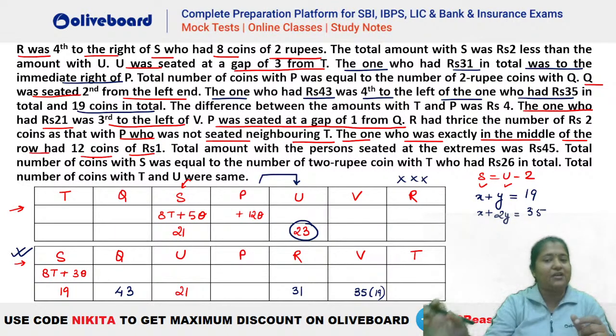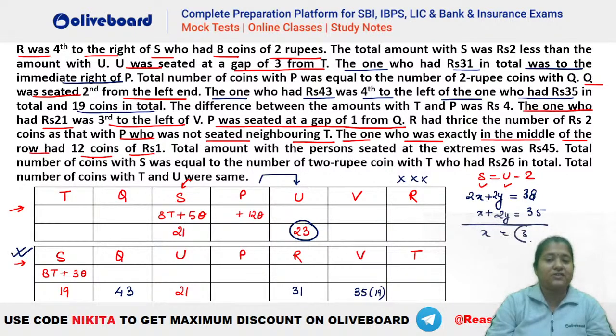So X plus 2Y will be equal to 35, and X plus Y, in terms of number of coins, will be equal to 19. So what we need to do, we have to multiply this by 2, right? So this will become 38, isn't it? So now you can see, if you subtract, what will be the value? You can see we will have X is equal to 3. So that means 1 rupee coins is equal to 3 here, and 2 rupee coins will be equal to how much?